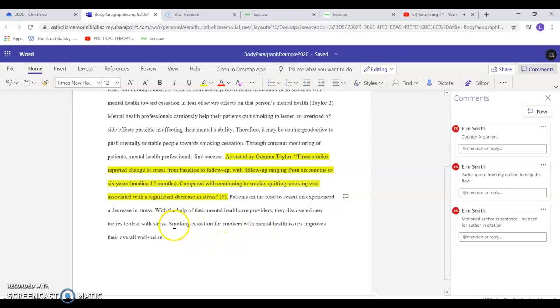And then also important that you have a clincher pulling everything together at the end of each body paragraph. Okay, so now go and turn your outline into